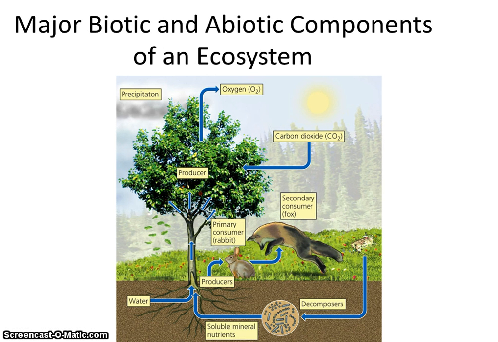We also talked about there are biotic and abiotic factors in nature. So this is a quick picture of an ecosystem. We know that there are living things in the picture. We've got a tree, we've got a rabbit, we've got decomposers, bacteria, you've got the fox. You also have non-living components, and those are equally as important. You have to have the oxygen, you have to have the water in the form of groundwater, in the form of precipitation. You've got to have minerals for the plant to take up that it can pass on to the consumers. And so again, we've got lots of living or once living, biotic, and non-living, never living, abiotic.